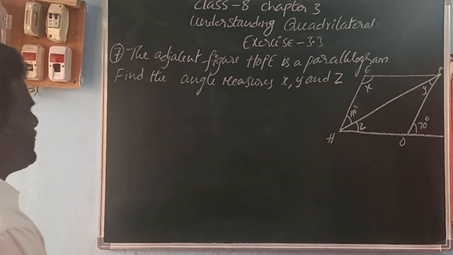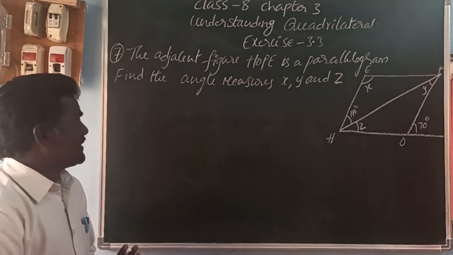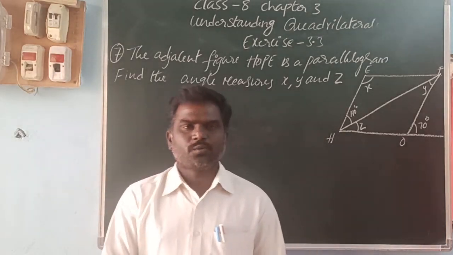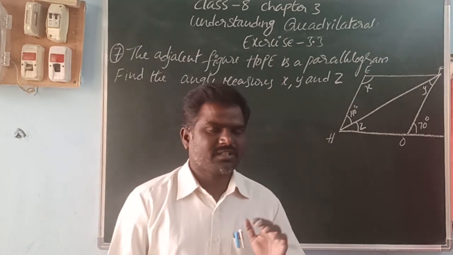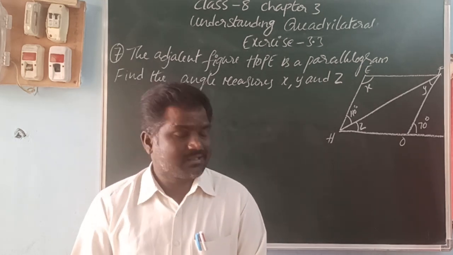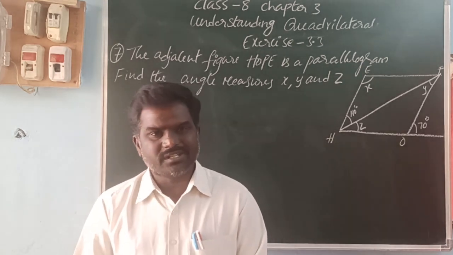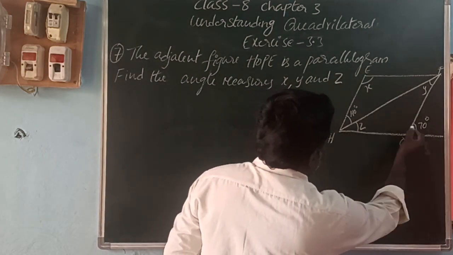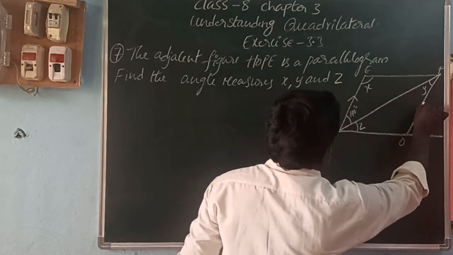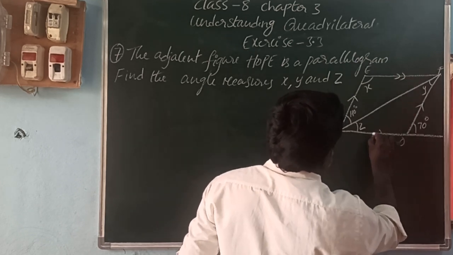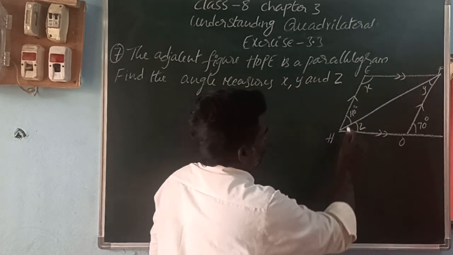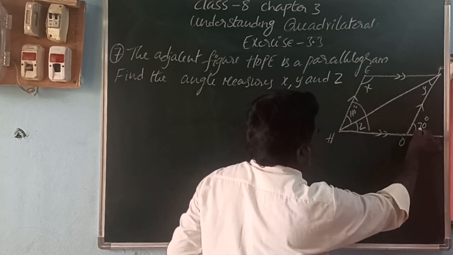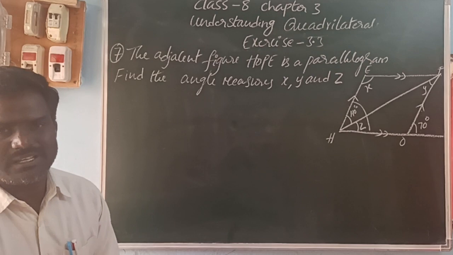Next, the adjacent figure HOPE is a parallelogram. Find the angle measures x, y, z. In a parallelogram, opposite sides are equal, opposite angles are equal, the sum of adjacent angles is 180, and the diagonals are not equal but bisect each other. Here, this line and this line are parallel. When these two lines are parallel, this angle and this angle are corresponding angles.